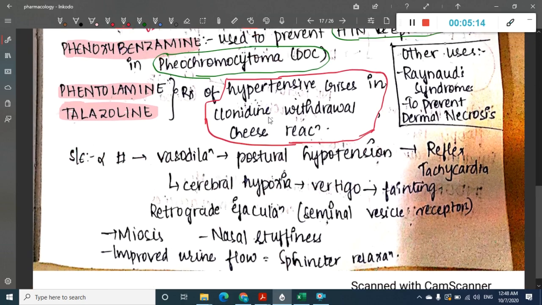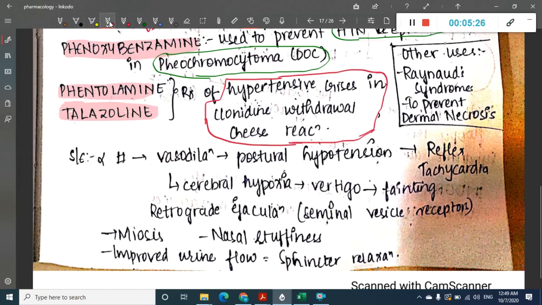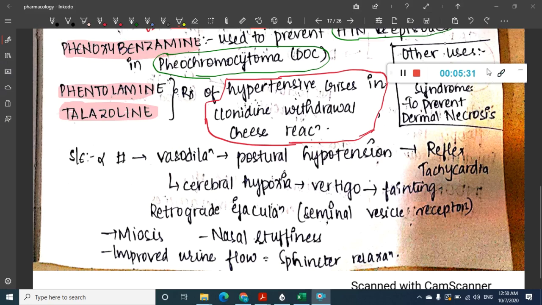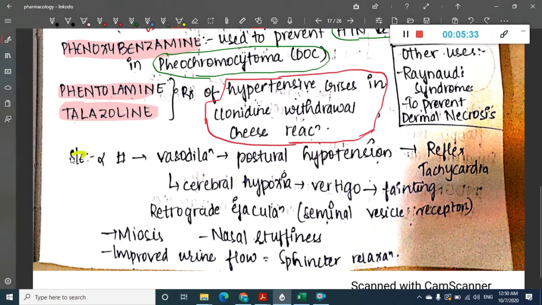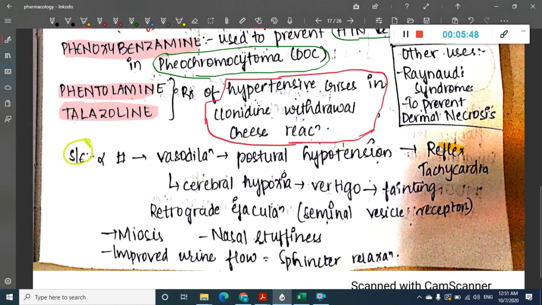So what are the side effects of these blockers? The main side effects include vasodilatation and reflex tachycardia.